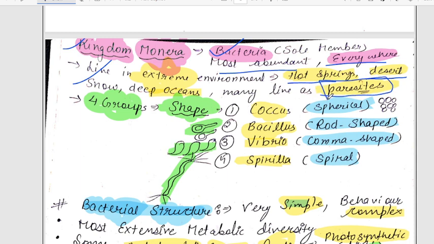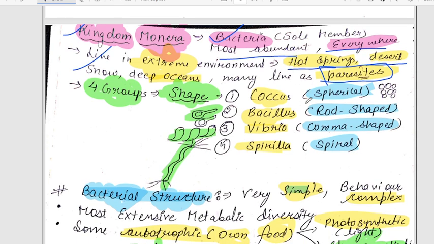What is a parasite? Parasites are of two types: ectoparasite and endoparasite. Ecto means living on the host, outside the host. Endoparasites, like worms, live in the body of the host. These are the types of parasites. Now we are going to talk about the four groups of bacteria based on shape.